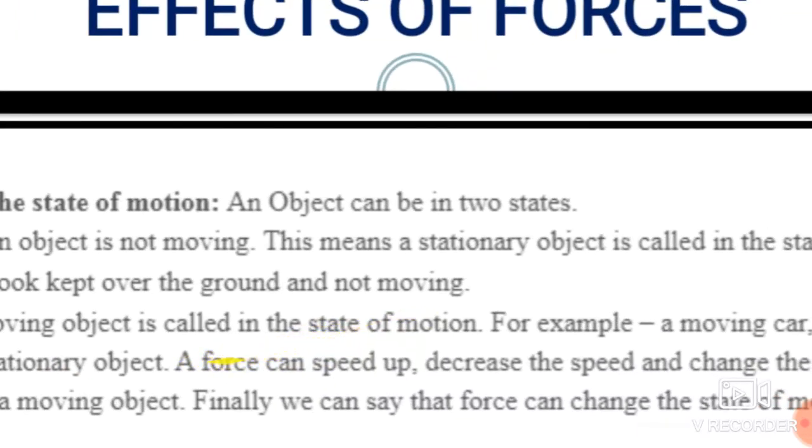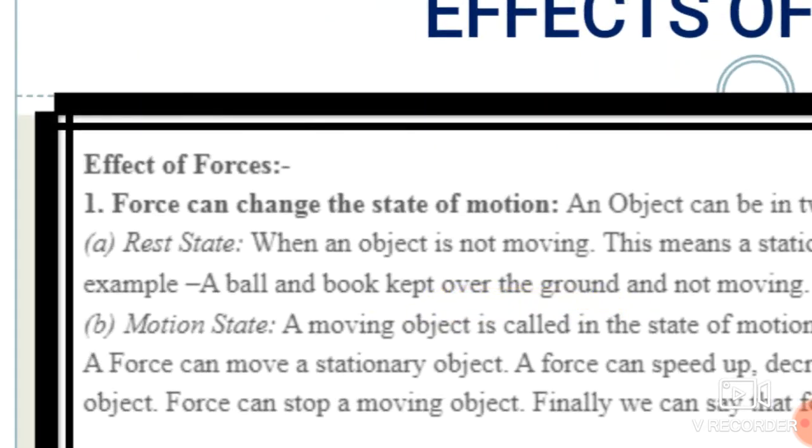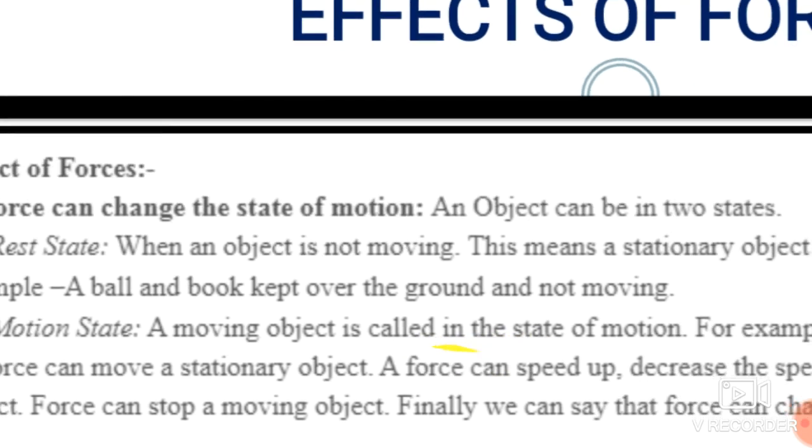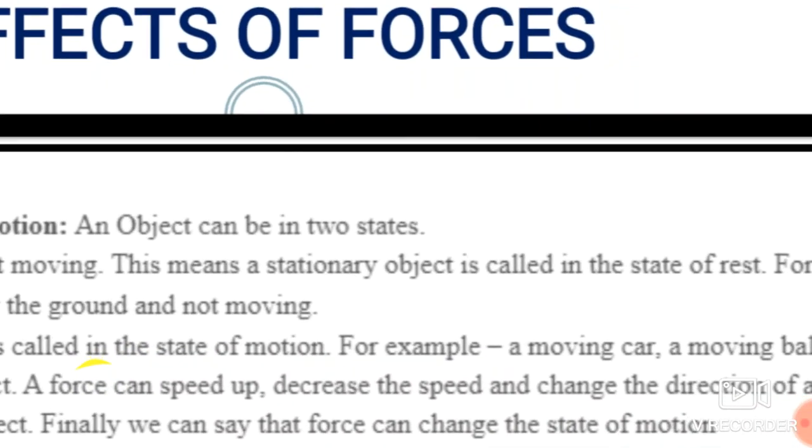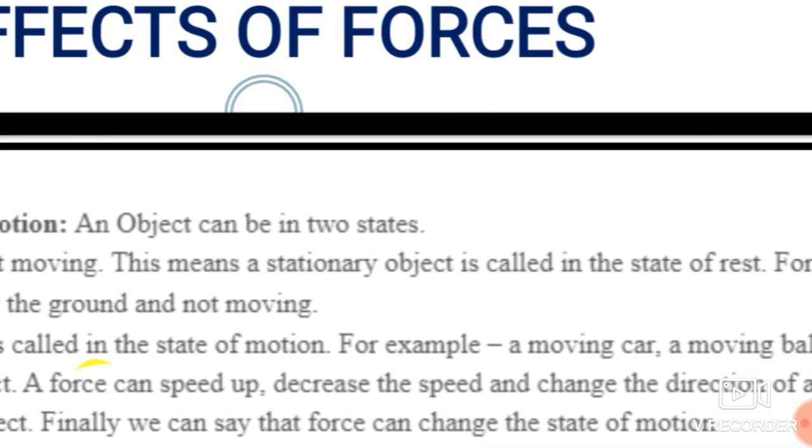See students over here, an object can be in two states. Whenever we speak regarding the object, there are two states. The first one is the rest state. What is that? When an object is not moving. Suppose an object is at rest, means it is not moving. So a stationary object is called in the state of rest.